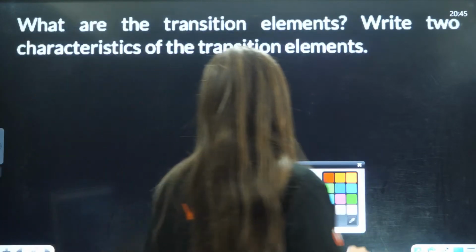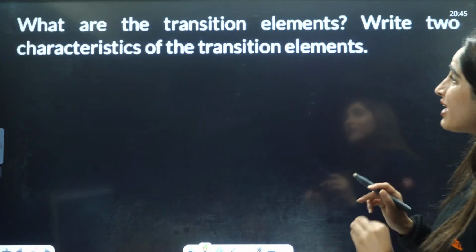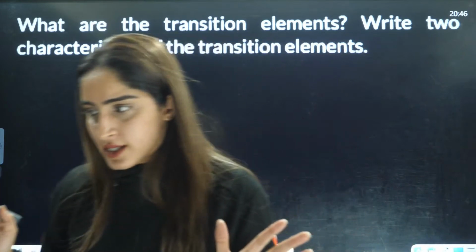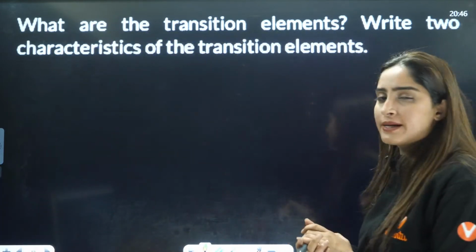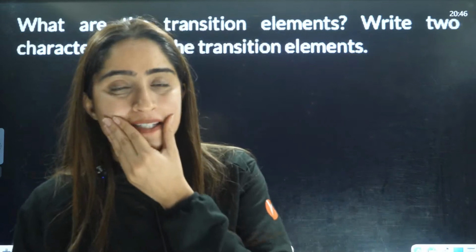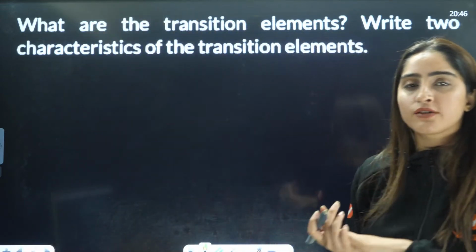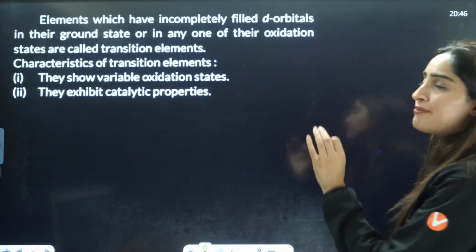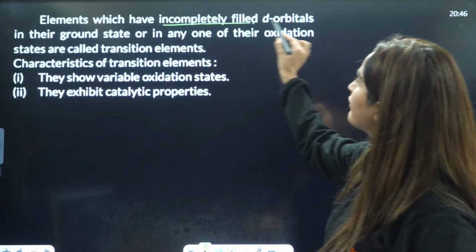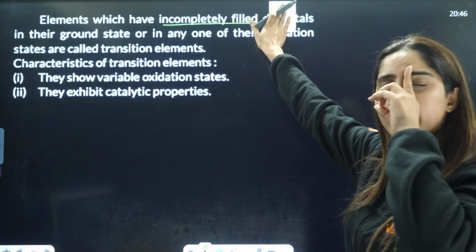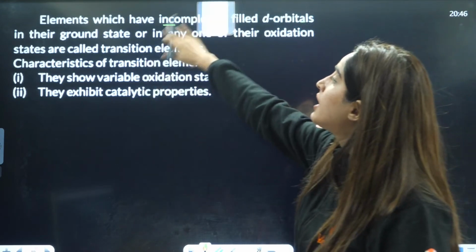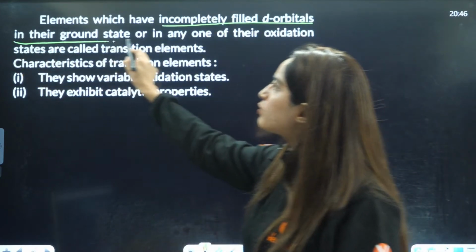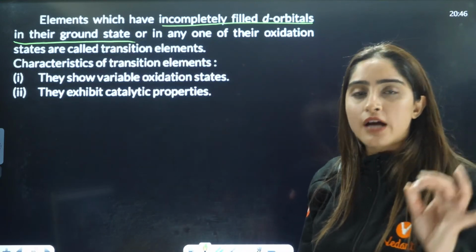Next is what are the transition elements? Write two characteristics of transition elements here. What are the transition elements? Zinc, cadmium, mercury are non-transition elements. Why, guys? Sorry. Elements which have incompletely filled d orbitals in the ground state are called transition elements.